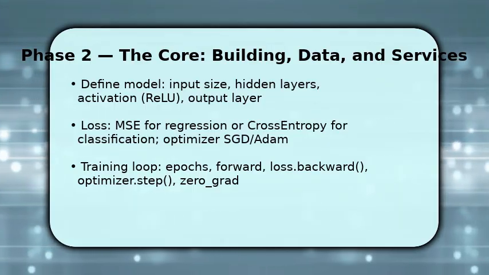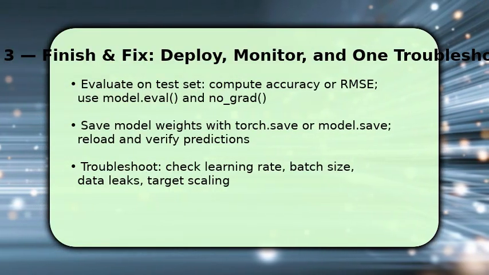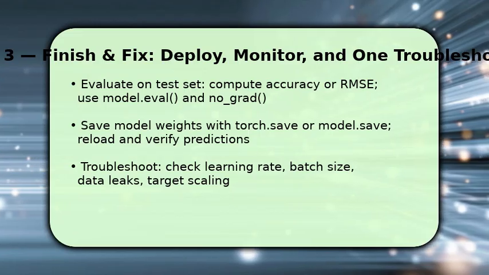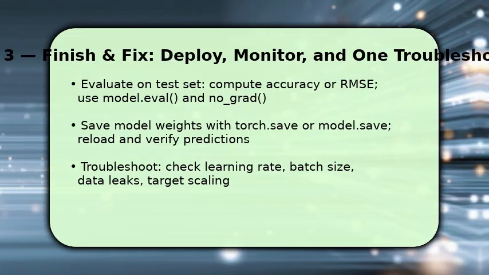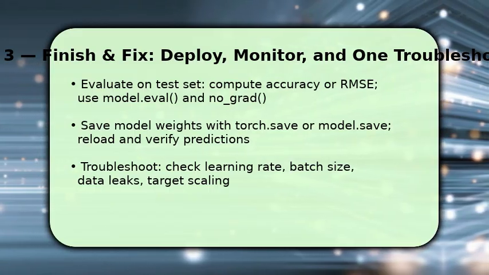You finish by evaluating and persisting the model. Switch to model.eval and wrap inference in no_grad to compute accuracy or RMSE on the test set. Once satisfied, save weights with torch.save or model.save and reload to verify identical predictions.